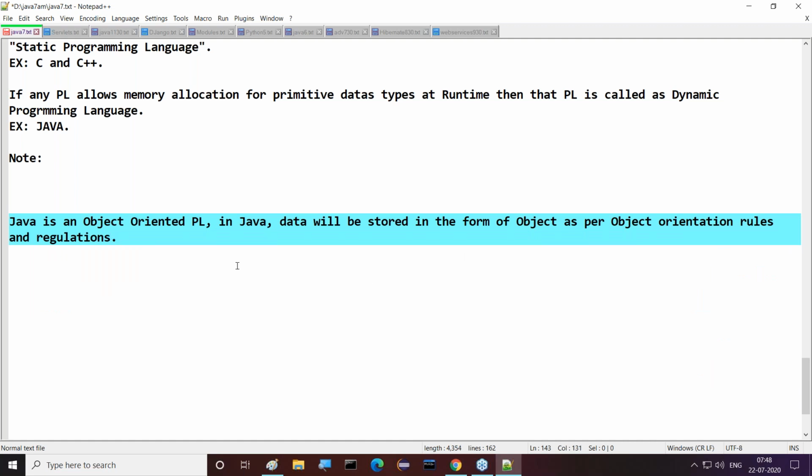Come again. Java is an object-oriented programming language only. Why? Because in Java, data will be stored in the form of objects, as per the object orientation rules and regulations.